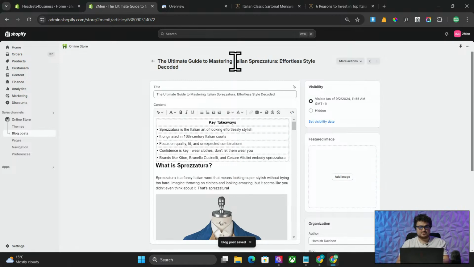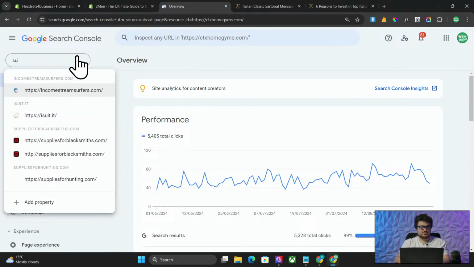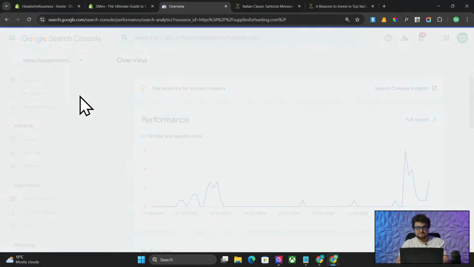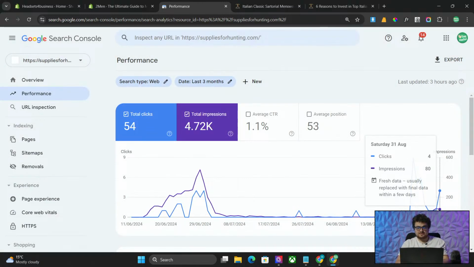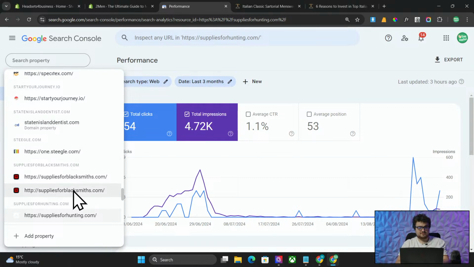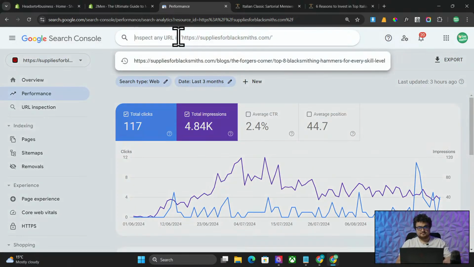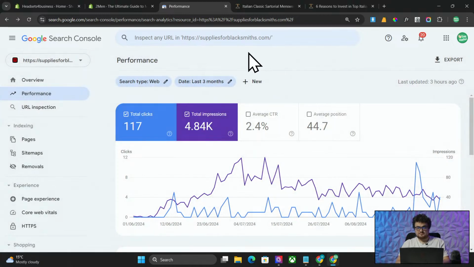Okay, so that's posted. We'll see how that does, and then I just want to see how Supplies for Hunting's doing while people are here. Supplies for Hunting seems to be making some kind of comeback. Supplies for Blacksmiths is, yeah, just doing its thing.